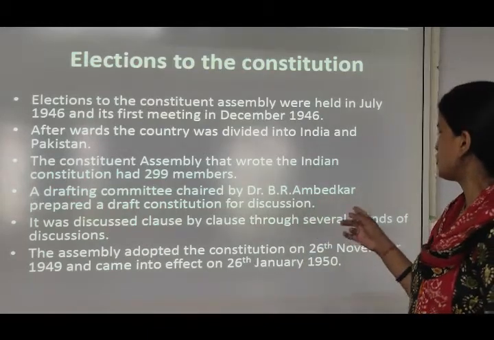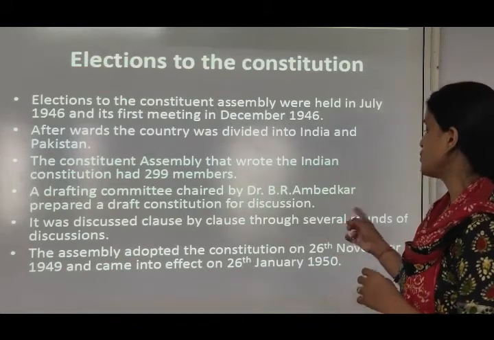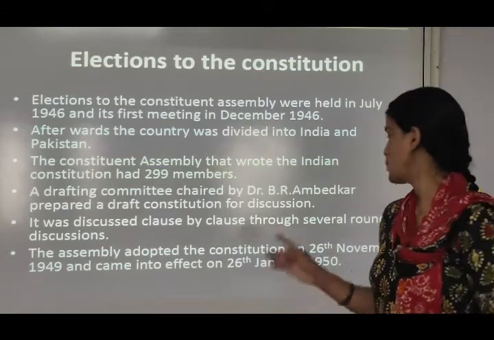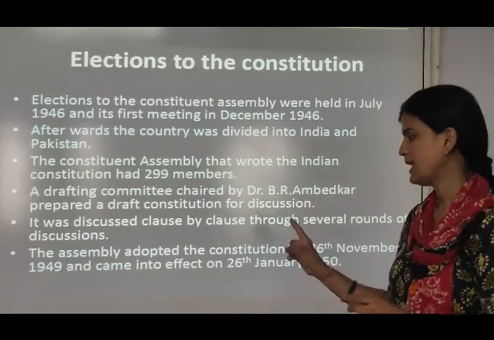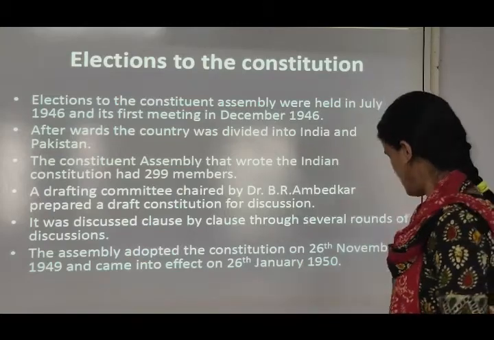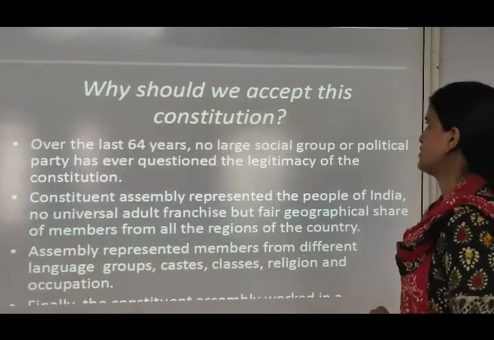The Assembly adopted the Constitution on 26th November 1949, and it came into effect on 26th January 1950. Now, why should we accept this Constitution?